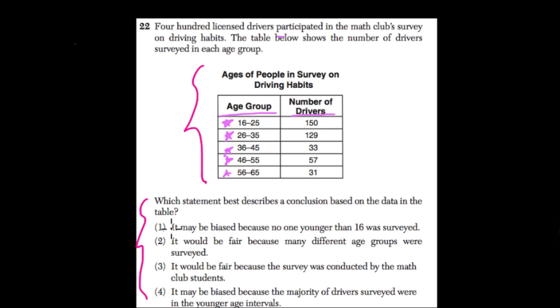So 1, they say it may be biased because no one younger than 16 was surveyed. Well, it's true that no one younger than 16 was surveyed. However, no one below 16 will be driving. That's too young in New York State to have a license. So actually this question itself is biased. You have to know a little bit about driving in order to even answer it. So I don't like this question right away.